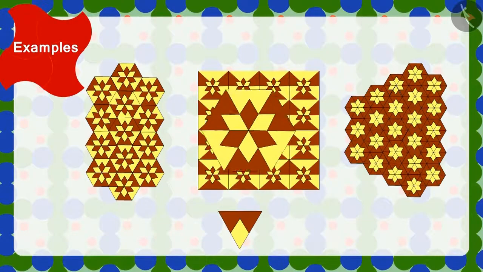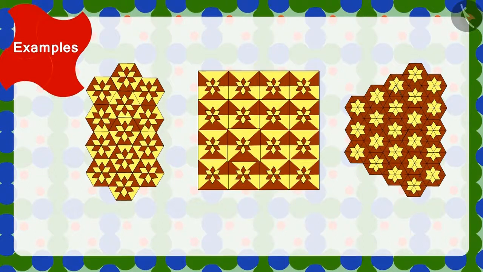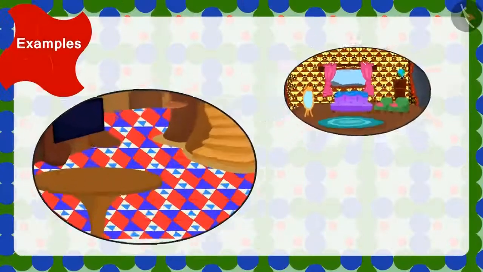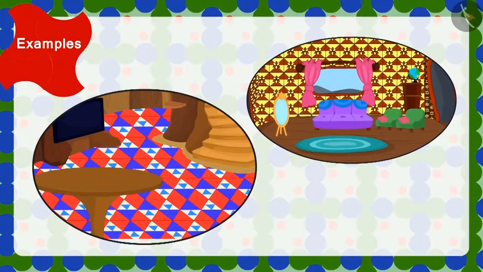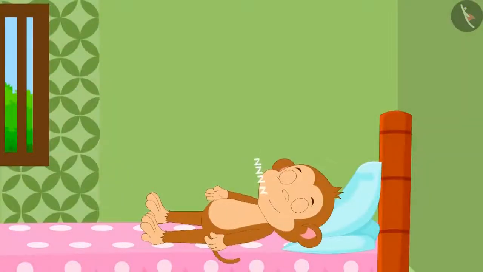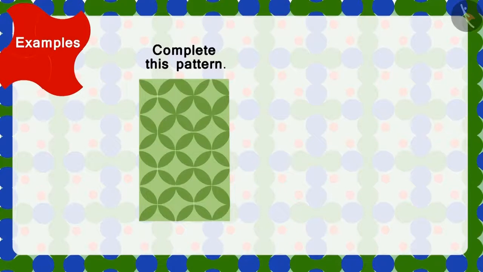Well done, children. You have identified it correctly. Chanda and Sher Khan's houses are looking very beautiful indeed. Come, let's see how Babban is doing. Hey, what is this? Babban has slept after making the pattern on just half of the wall. Children, can you help him by completing this pattern?